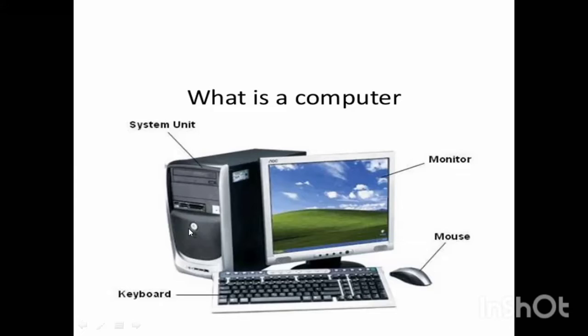We have a brain, no? Like that only, computers also have brains. This is CPU, and there is keyboard, and here is mouse. This all we need. There are some more things which we can use.